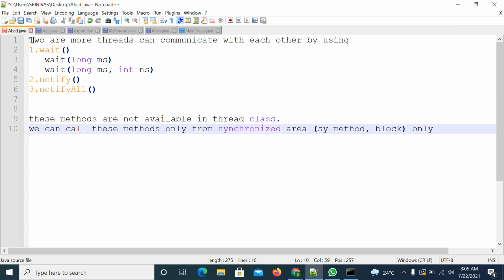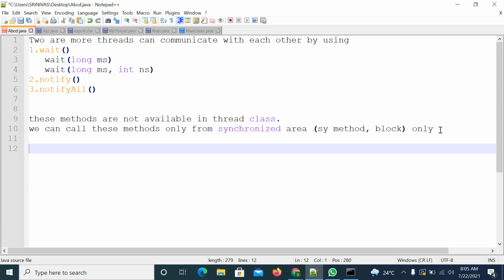Next point: if you try to call these methods without using a synchronized area, we will get a runtime error saying illegal monitor state exception.